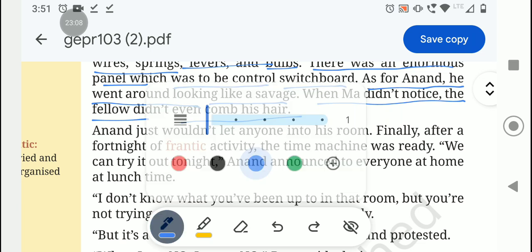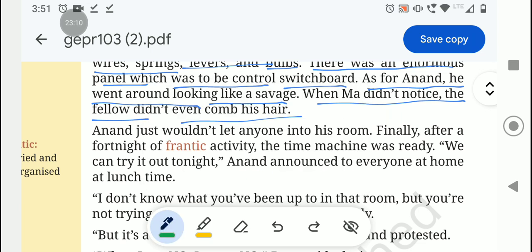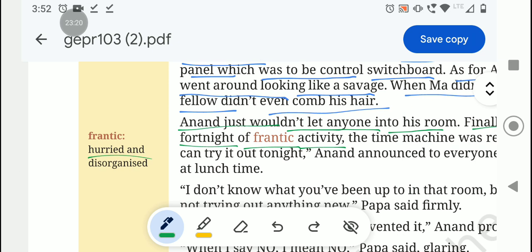Anand just would not let anyone into his room. Finally, after a fortnight of frantic activity. Frantic activity means hurried and disorganized activity.